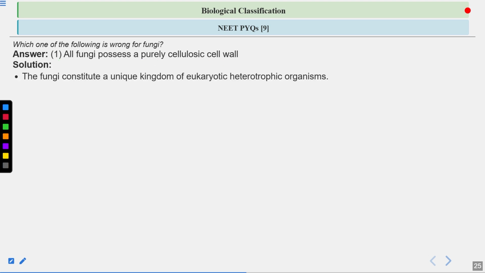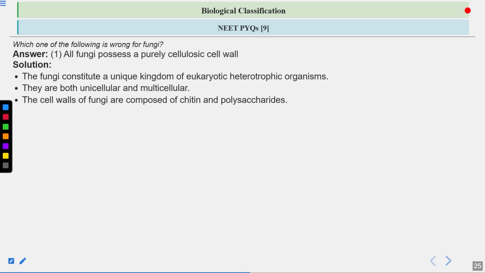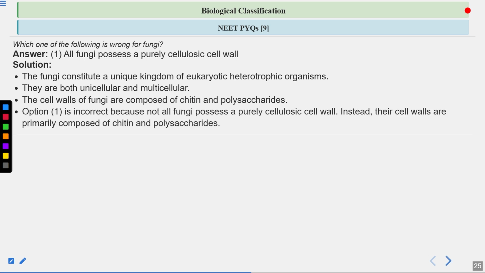Now let's have a look at the explanation. Fungi constitute a unique kingdom of eukaryotic heterotrophic organisms. Okay, they are eukaryotes. Usually fungi are multicellular, but there is one exception, which is yeast. Yeast is a unicellular eukaryote. The cell wall of fungi is composed of chitin and polysaccharides. So option number 1 is the incorrect statement here.